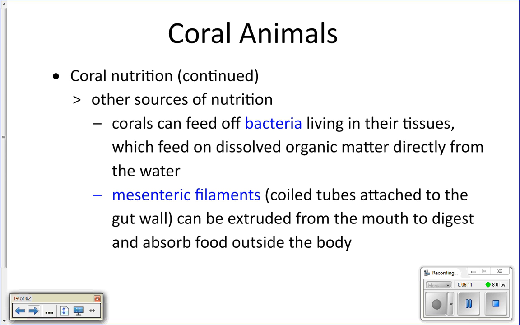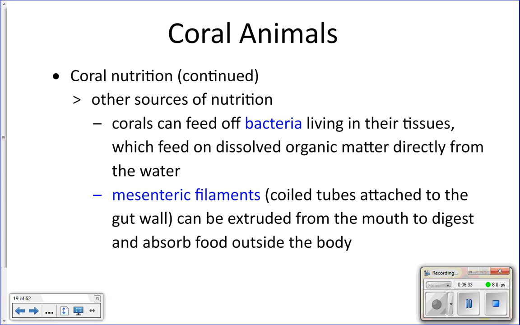And it'll actually be used as part of their defense mechanism, because if two corals get too close, they can actually fight. One coral will stick the mesenteric filaments out of its mouth and digest the coral that's next to it, or at least part of it. Okay, so they do fight, and that's one way that they can get their nutrition.